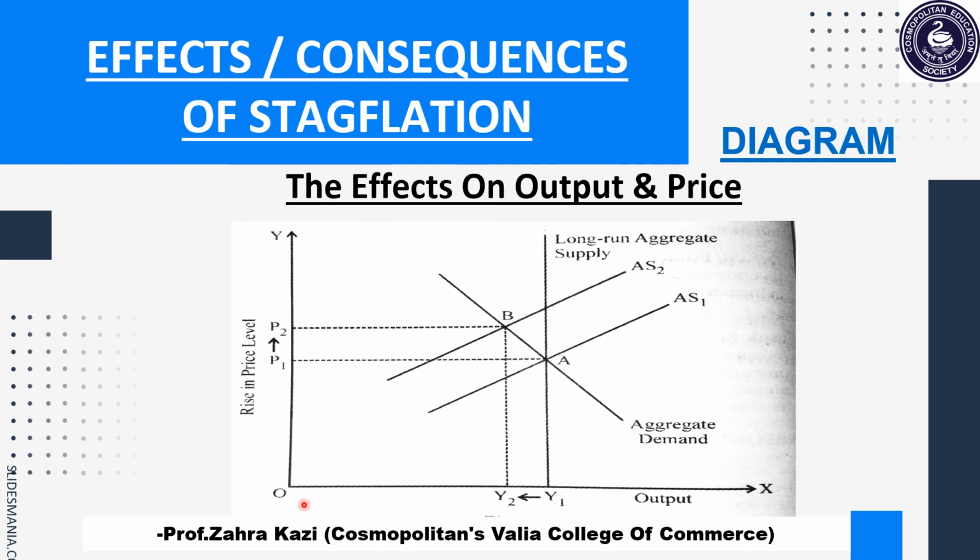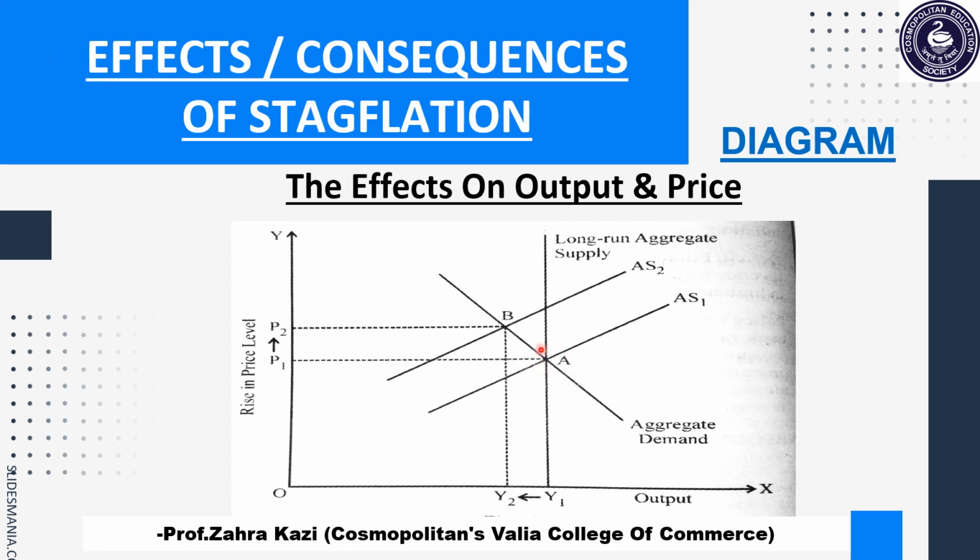Further, at the output level OI1, the price level is OP1. At this point, the downward sloping aggregate demand curve intersects the upward sloping AS1 curve, that is aggregate supply curve, at point A.